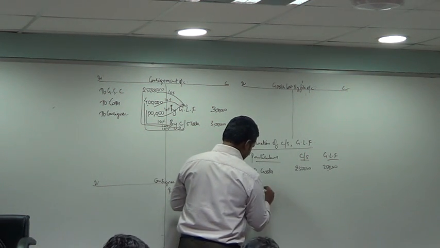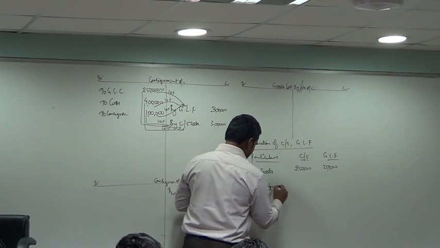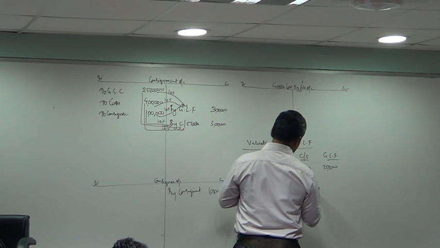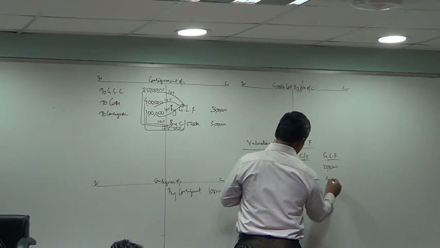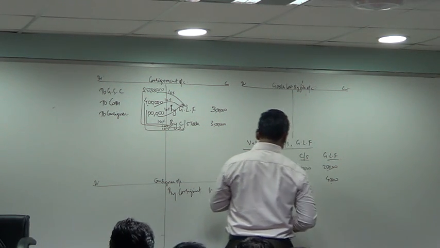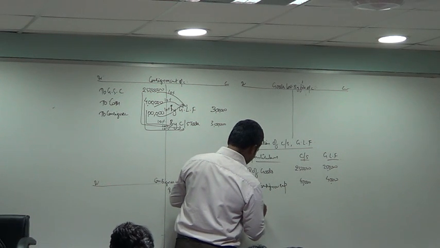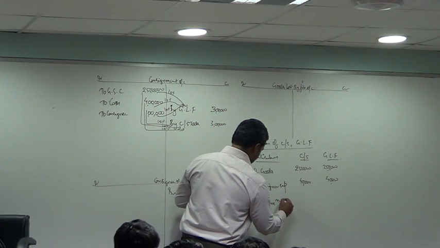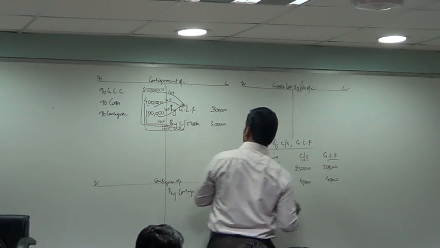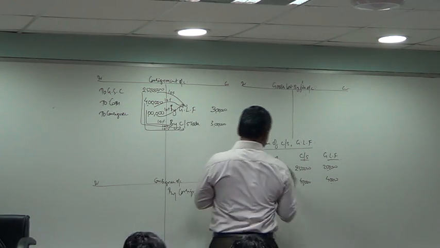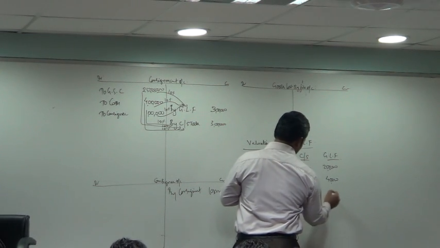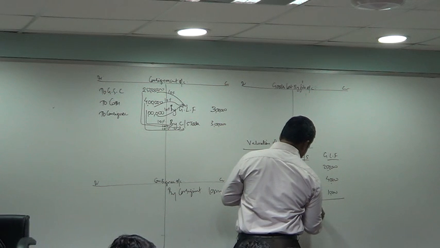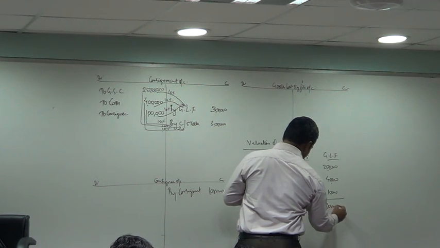Proportionate consignor expenses, 40,000. Proportionate consignee non-selling expenses, 1 lakh into 10%, 10,000. Total 3 lakh.